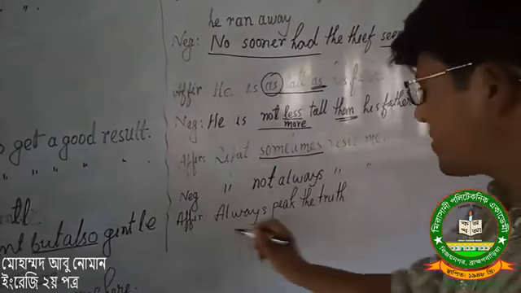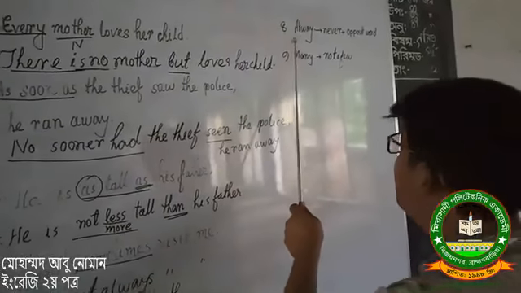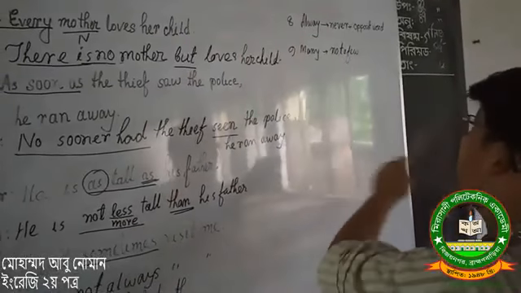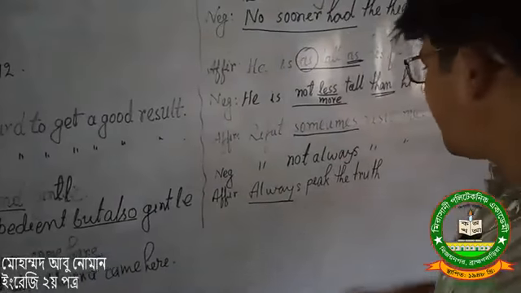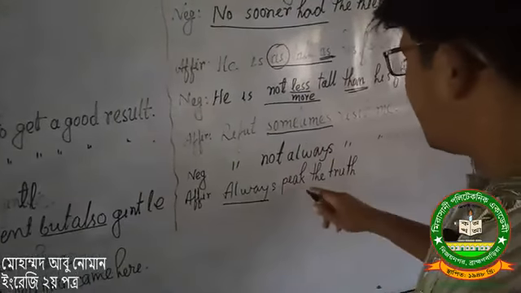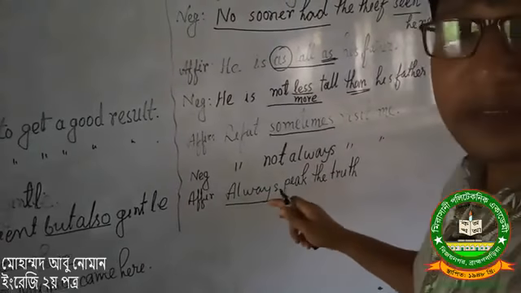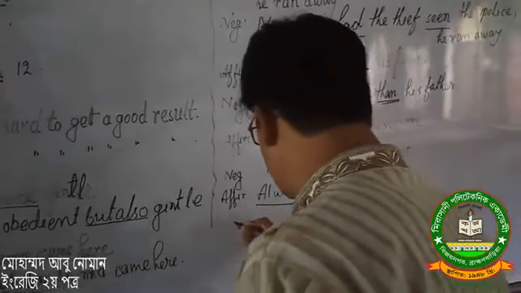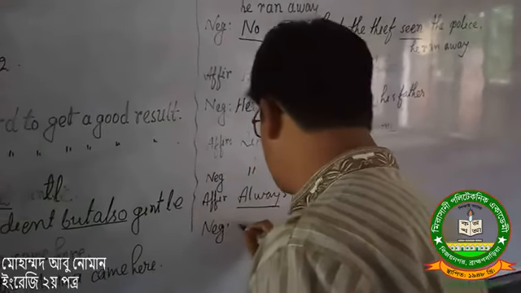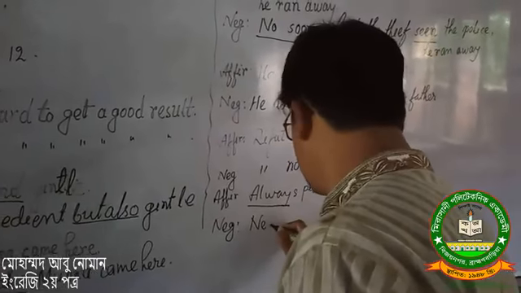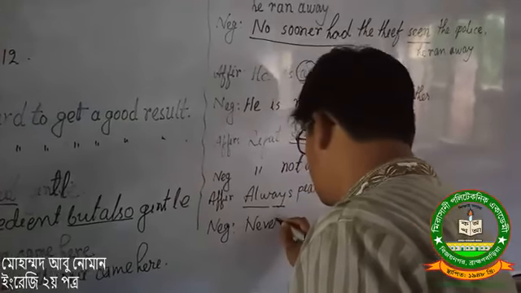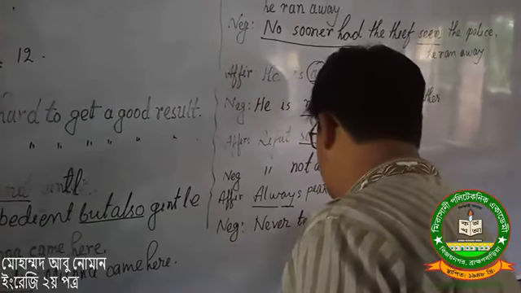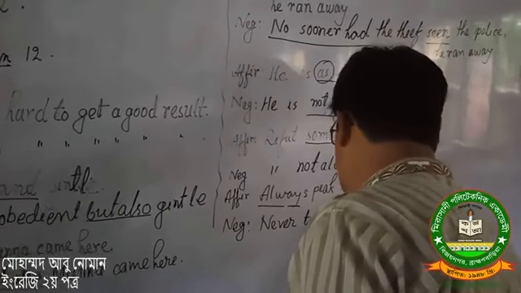Here is another one: always. If we find the word always, instead of always we may write never, then the opposite word. Here I found always: speak the truth. Here the opposite word of truth will be lie. Negative form: never tell a lie.